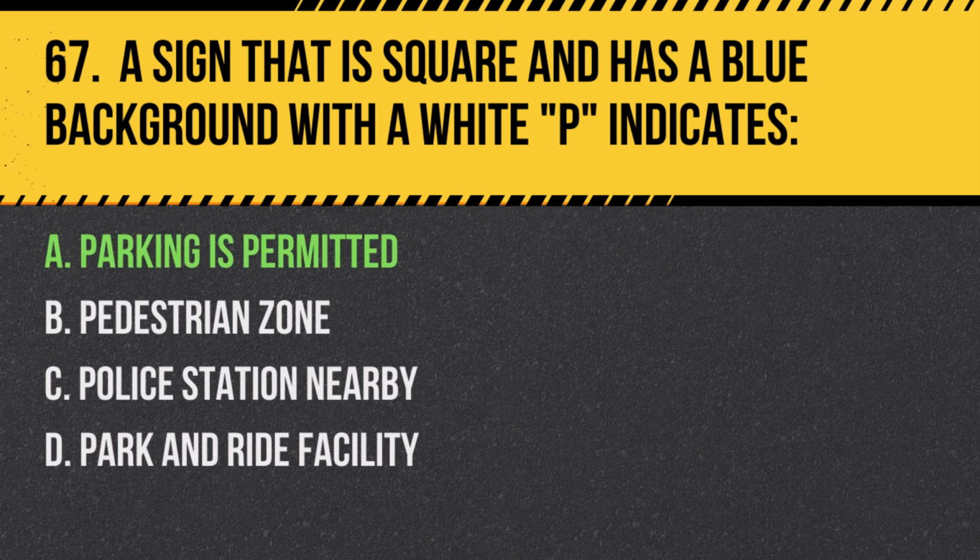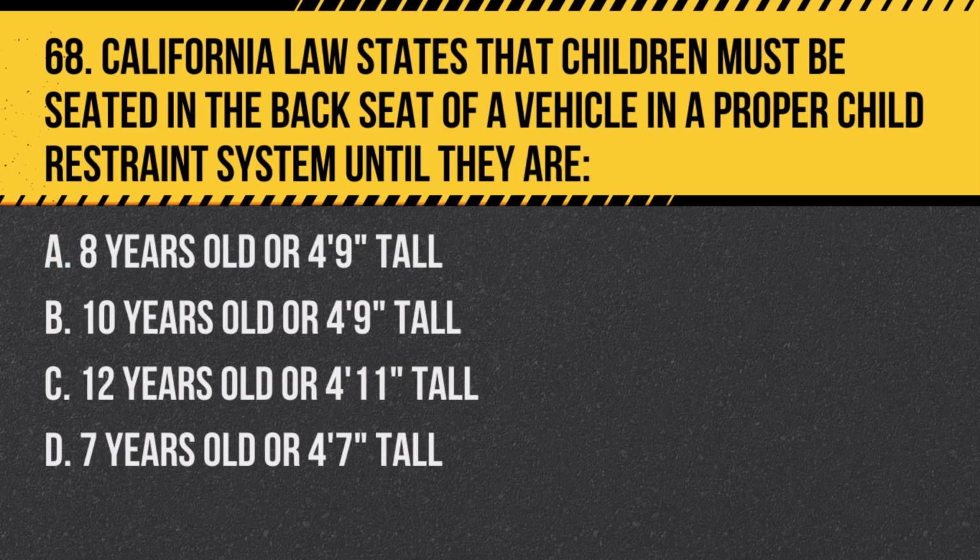Answer: A. Parking is permitted. A square sign with a blue background and a white P is a universal symbol indicating that parking is allowed in the area.